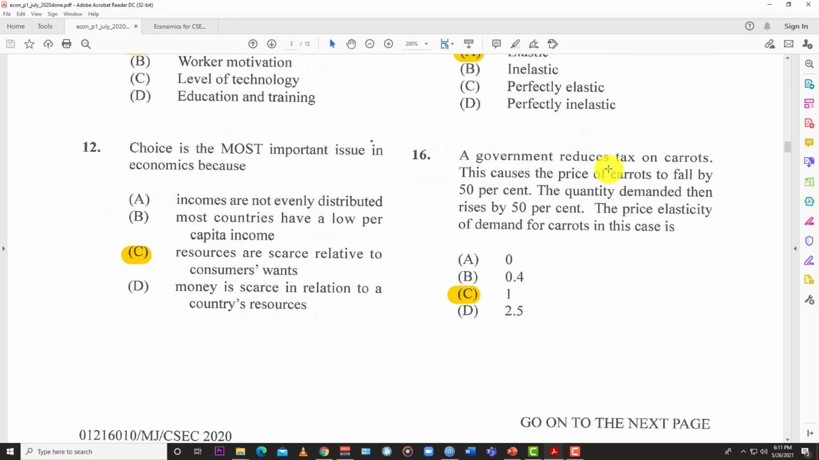A government reduced tax on carrots. This caused the price of carrots to fall by 50%. The quantity demanded then rose by 50%. The price elasticity of demand for carrots in this case is of course unitary, or 1, right? Unitary, because it fell as much as it gained, right? So it's just one. Divide that by that, that's 1, unitary.